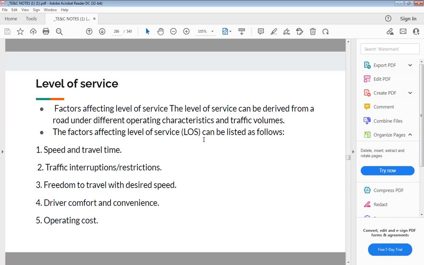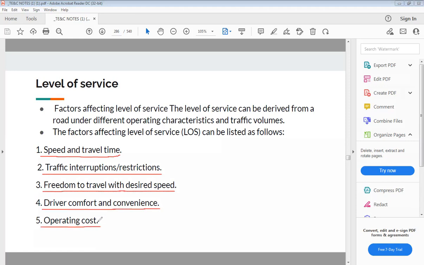So there are some factors which affect the level of service, such as: first one is speed and travel time. Second, traffic interruptions or restrictions. Third, freedom to travel with desired speed. Fourth, driver comfort and convenience.